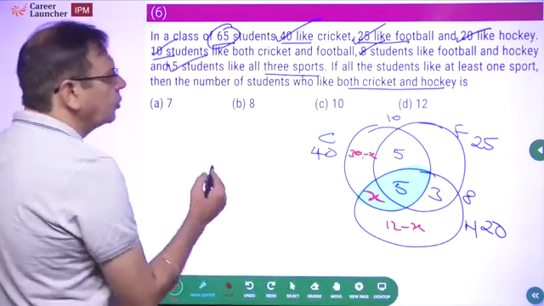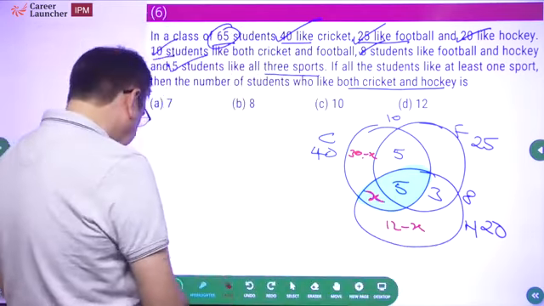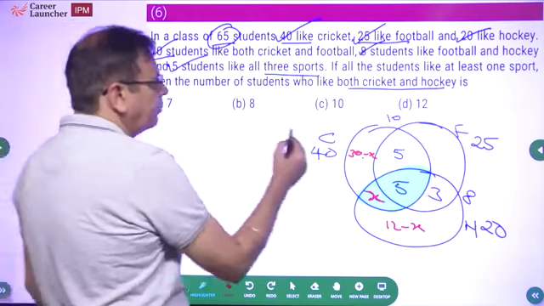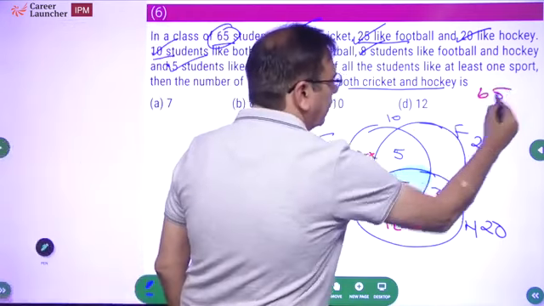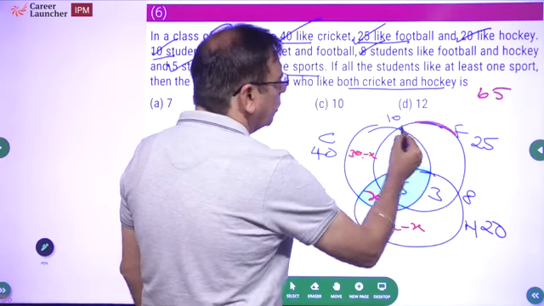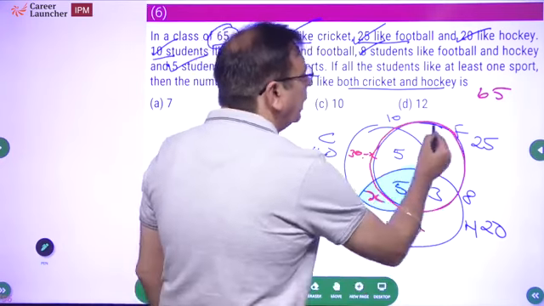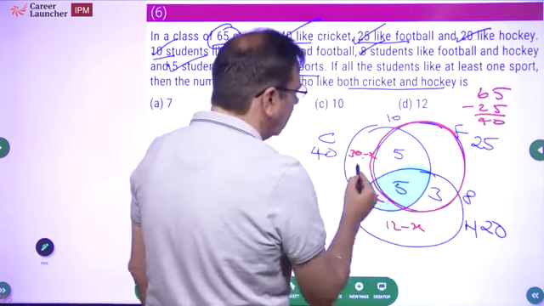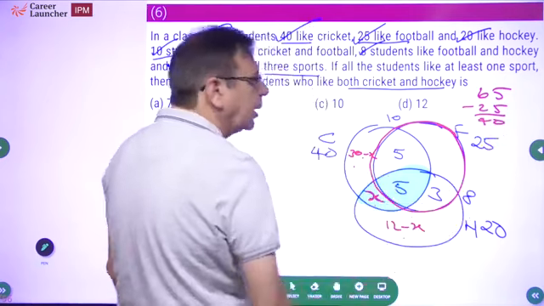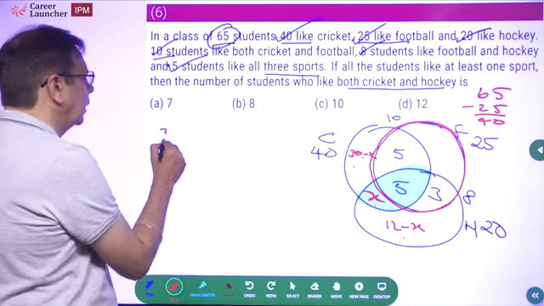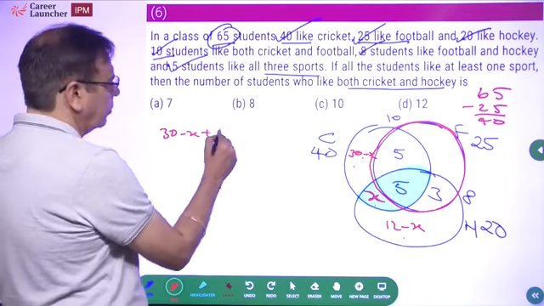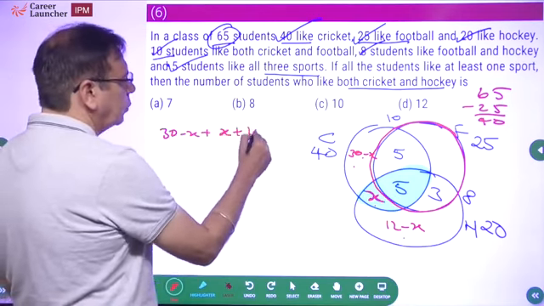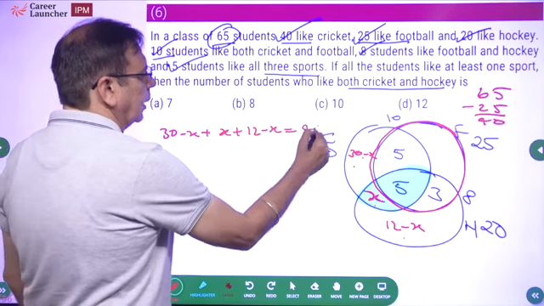What will be the sum of these three? Out of the total 65 students, there are total of 65 students. Out of these total 65 students, this is 25. So 65 minus 25 is 40. So that means 30 minus x plus 12 minus x should be equal to 40.